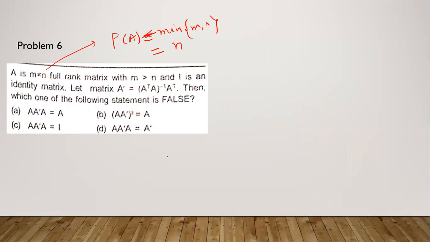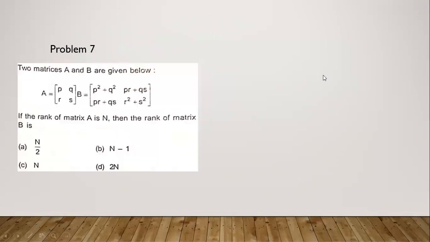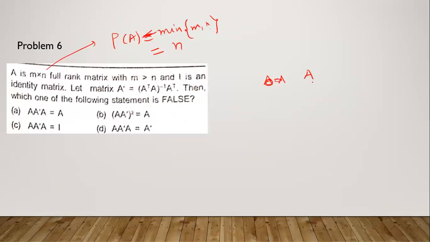Then A dash is given to you as A transpose A inverse into A transpose.